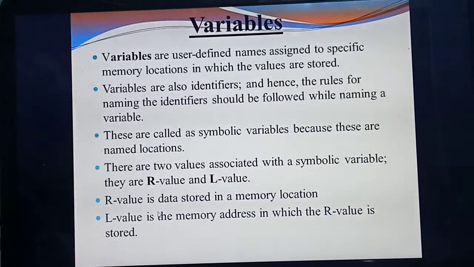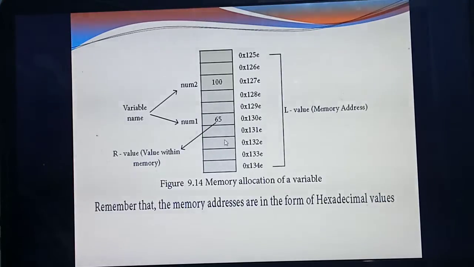So what things have you studied? What do you mean by variable? Then what do you mean by symbolic variable? A symbolic variable contains two values. What are they? R value and L value. R value means the data in the particular memory location. L value means the memory address. That's important. Understood? Now see this slide, then you will understand.